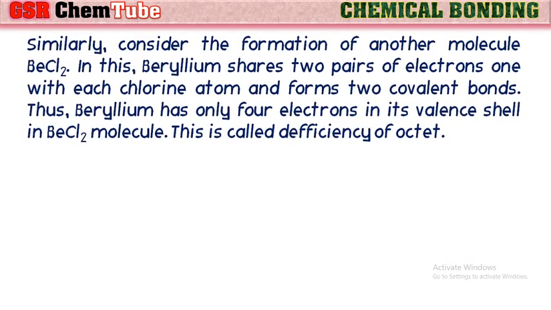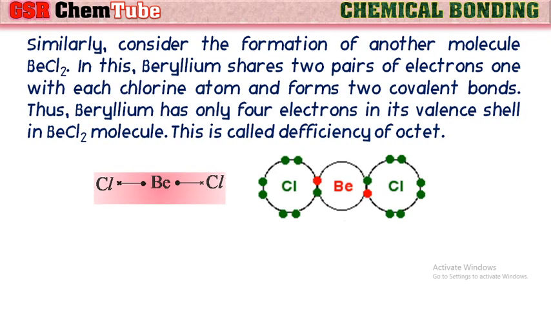Similarly, consider the formation of another molecule BeCl2. In this, beryllium shares 2 pairs of electrons, one with each chlorine atom, and forms 2 covalent bonds. Thus, beryllium has only 4 electrons in its valence shell in BeCl2 molecule after covalent bonds formation also. This is called deficiency of octet, means having less electrons than octet even after the bond formation also.